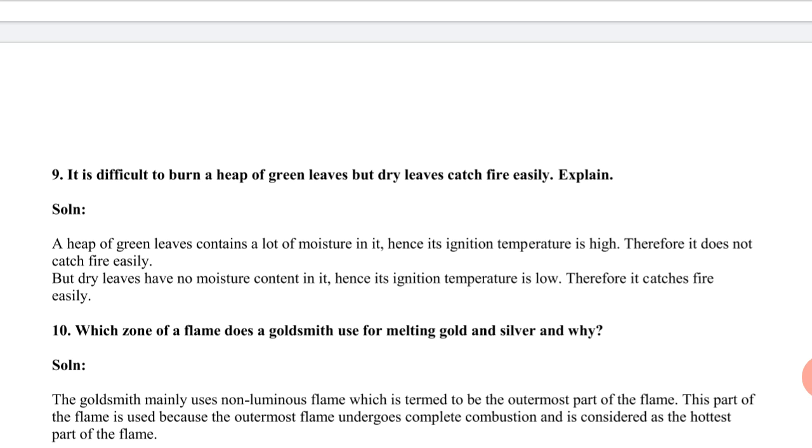But dry leaves have no moisture content in them. That's why the ignition temperature is low, and that's why dry leaves easily catch fire. So it's difficult to burn a heap of green leaves, but dry leaves catch fire easily.